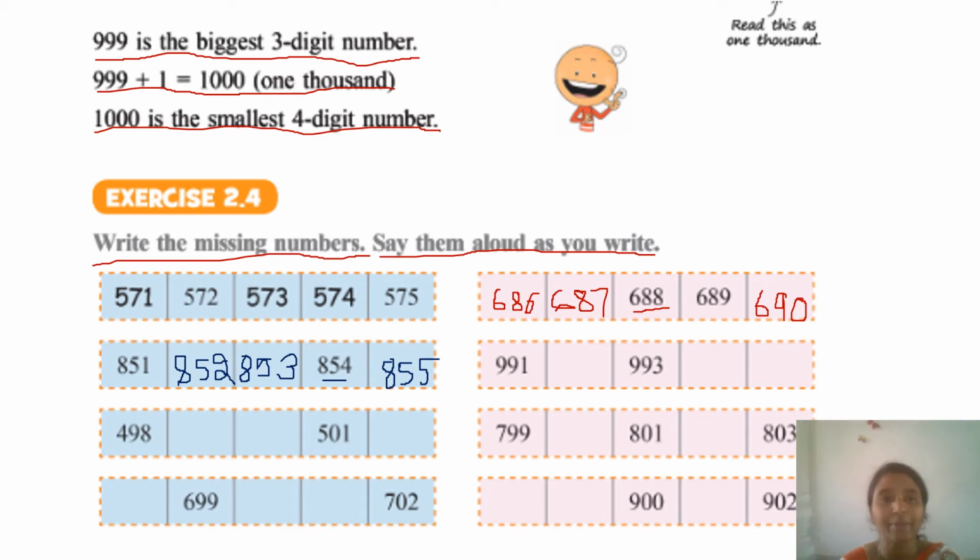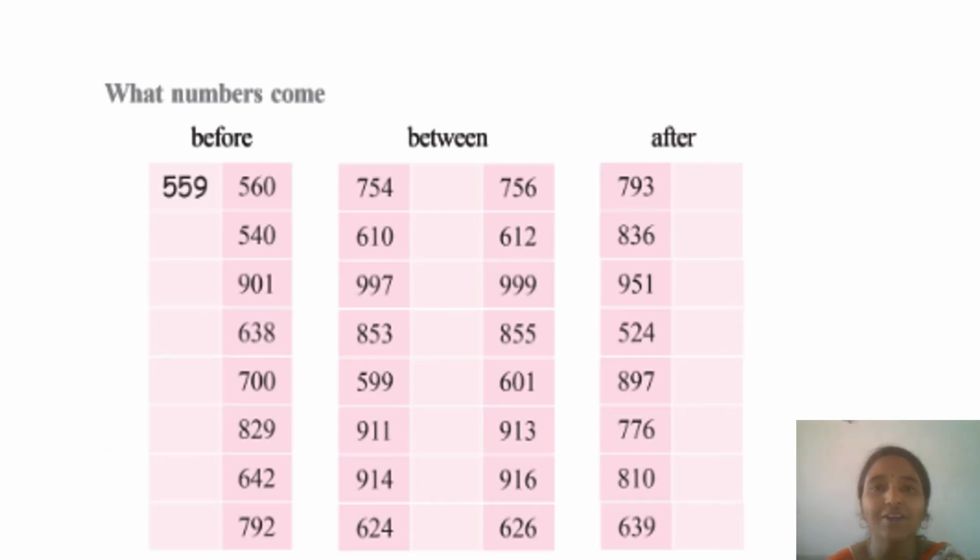Now I am leaving the remaining sums which you have to submit as your assignment. Our next session is what numbers come before, between and after. We have already done this type of problems, so I am giving you only one example. Now before 560 what will come? Before number of 560 means you should count number backwards. 559, which is already done for you.